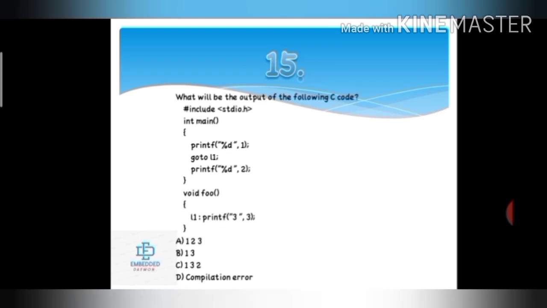What will be the output of the following C code? Here in main, printf %d 1 will execute properly. Then there is a goto statement, goto L1. L1 is a label and L1 is in the function foo. But in C language the rule is that the label should be in the same function, not in another function. So it will throw the error. Our answer is option D, compilation error.